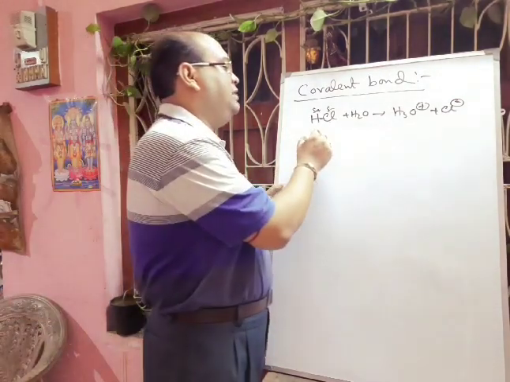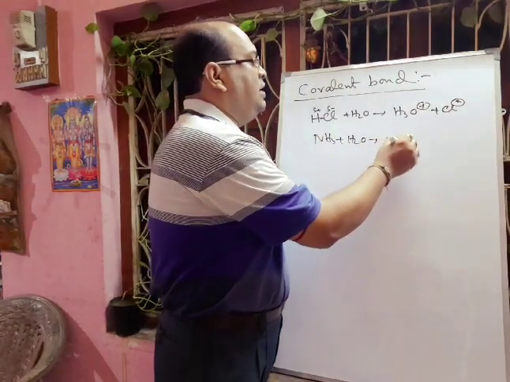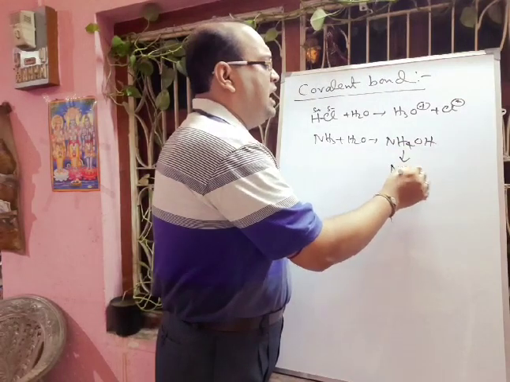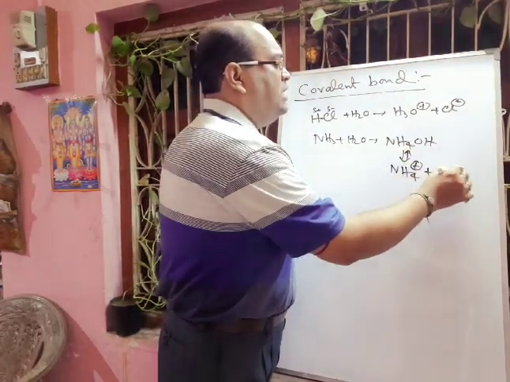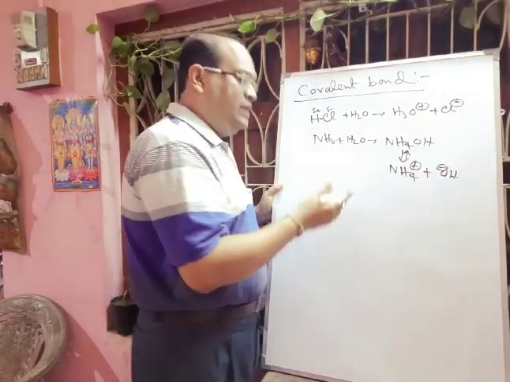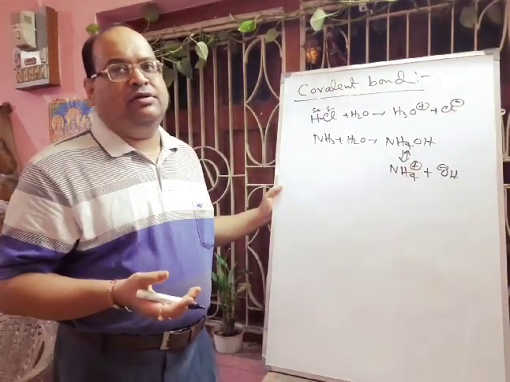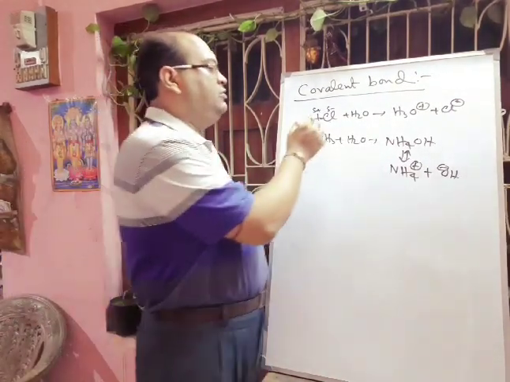Another example we can give is ammonia. When it reacts with water, it forms ammonium hydroxide, and this ammonium hydroxide is a weak base, and it also dissociates into NH4 plus, the ammonium ion, and OH minus. That is why they are weak electrolytes, but they will conduct or carry current. So these are the two exceptional cases that you have to remember.